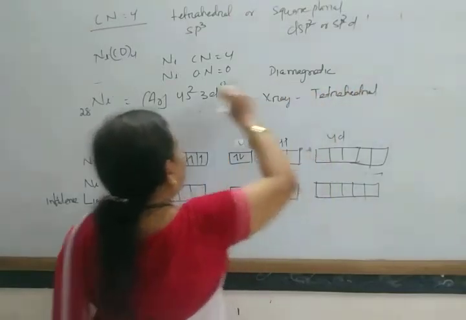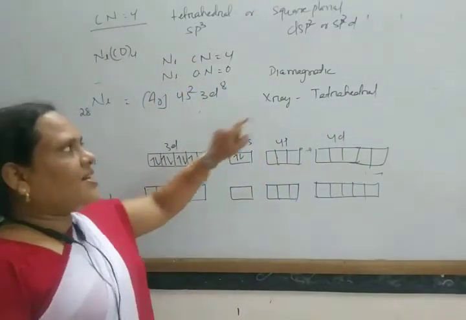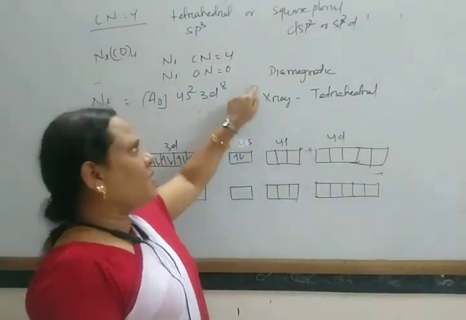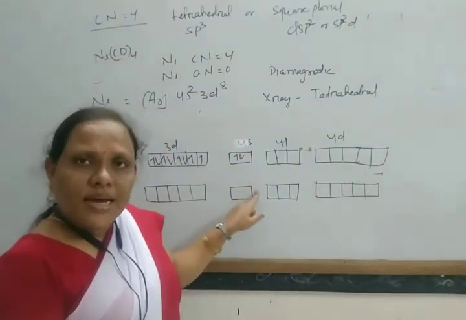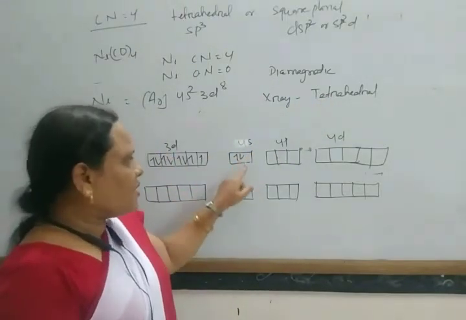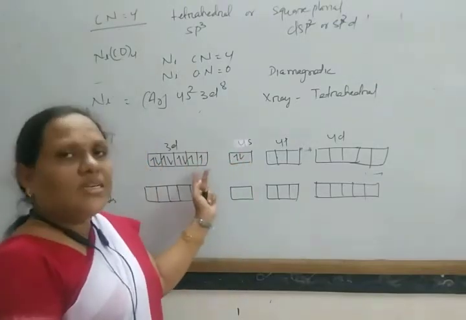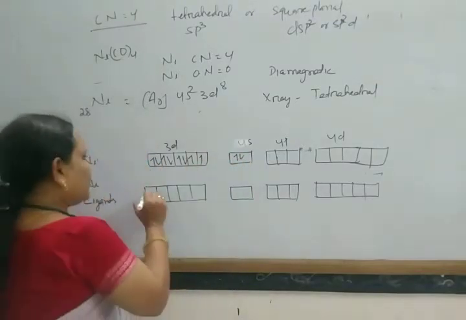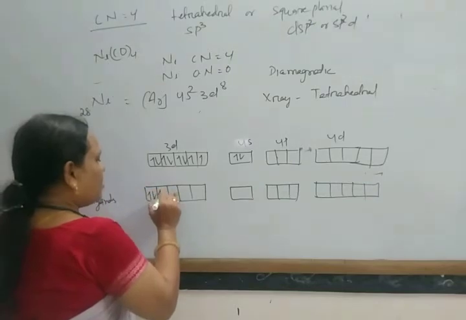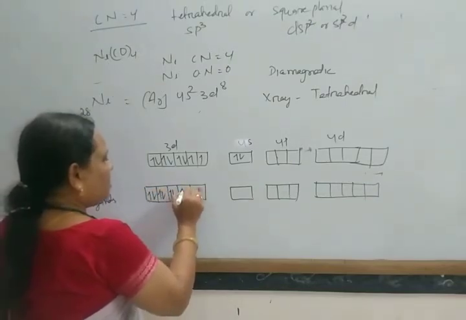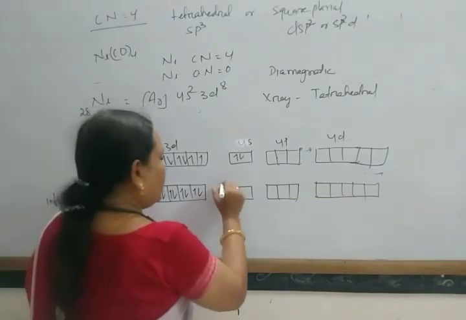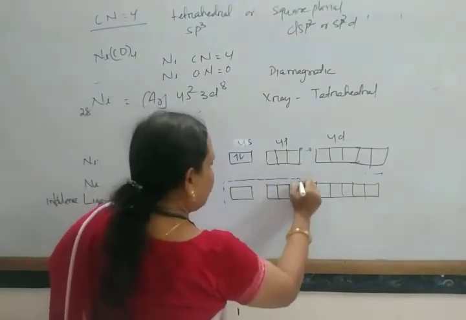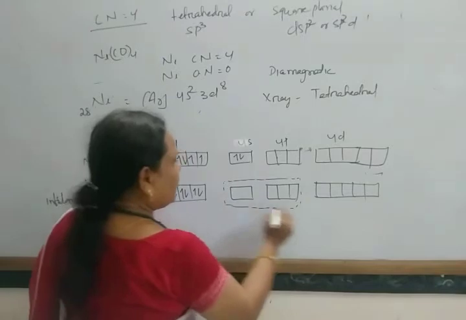So coordination number 4, it is tetrahedral, that means sp3 hybridization and diamagnetic nature. So it requires the s orbital vacant. To make this s orbital vacant, these two electrons come to these d orbitals. In this way all the electrons get paired. Now it undergoes sp3 hybridization.